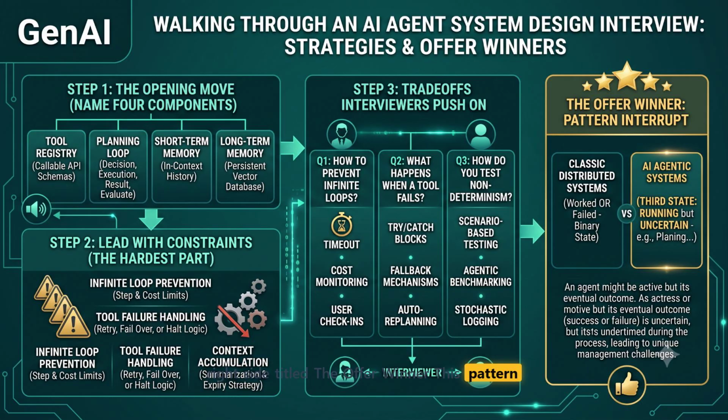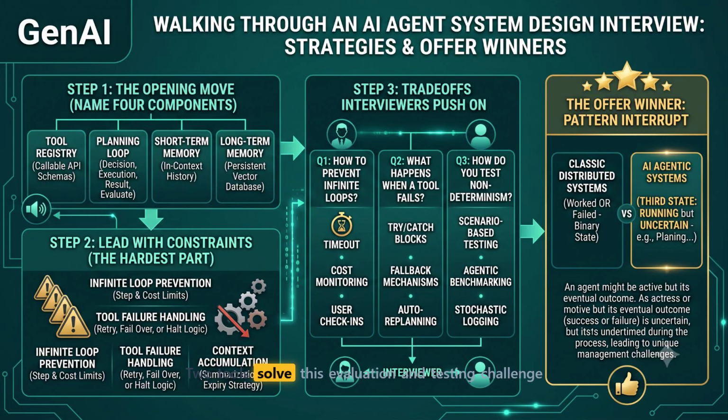Finally, look at the gold bordered box on the right side titled The Offer Winner. This pattern interrupt frames the entire engineering discipline. In classic distributed systems, a process either worked or it failed. In agentic design, you have to manage a complex third state. The system is actively running, spending money, and making unpredictable decisions, but its eventual success is still entirely uncertain. Designing for that third state is the real challenge.